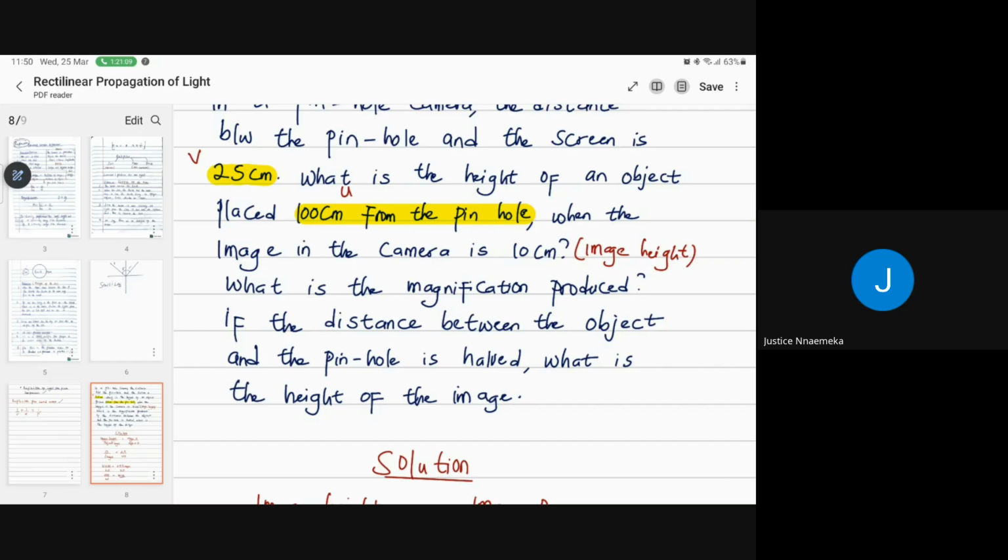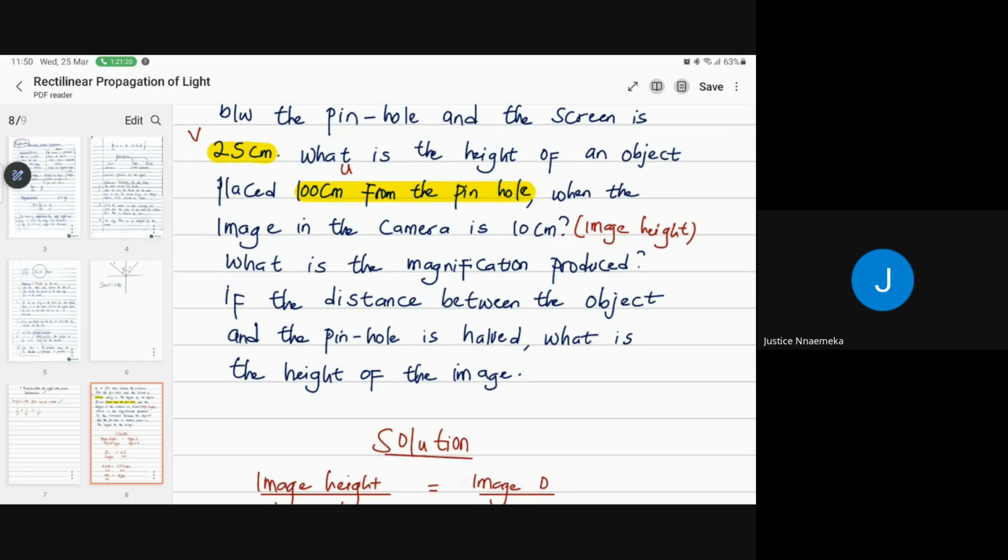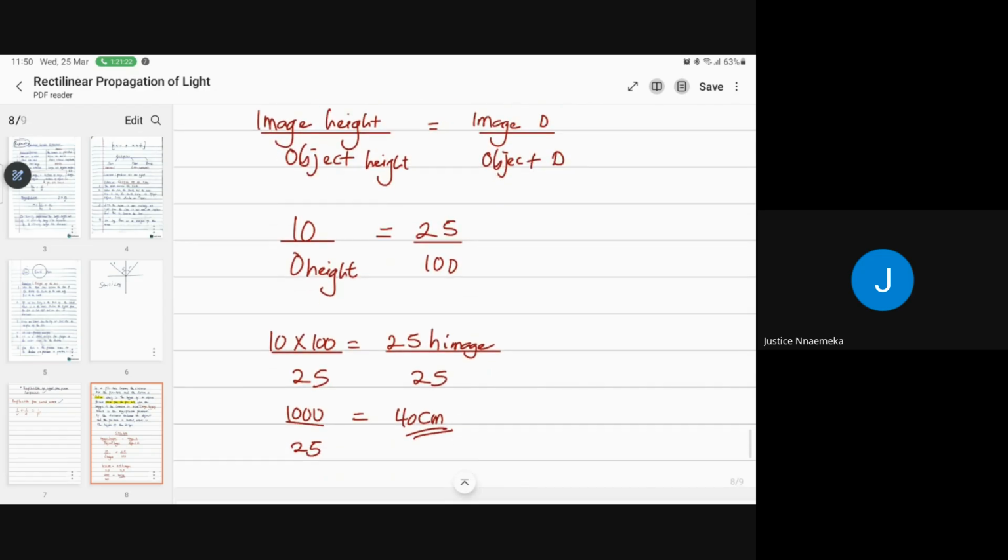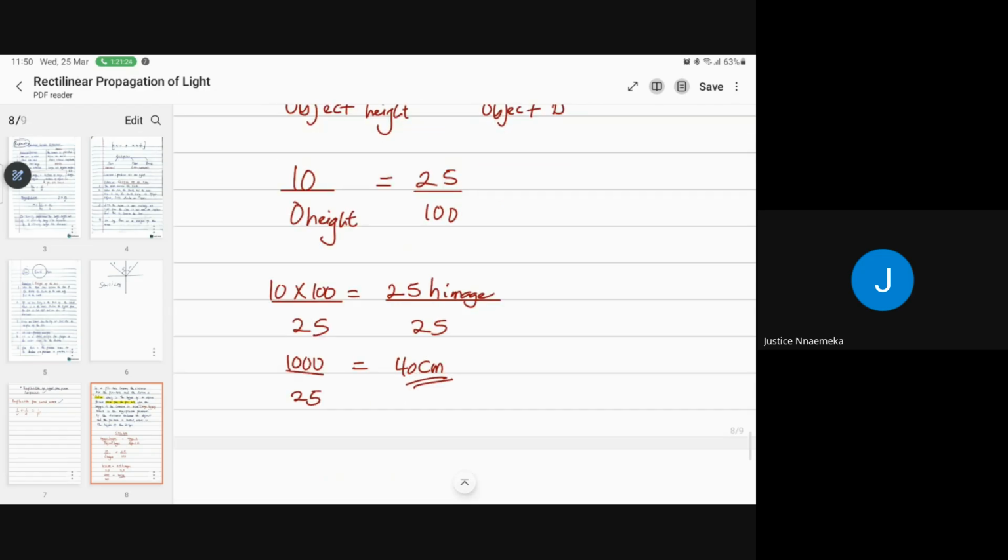The magnification is simply the object. You can use image height over object height, or the image distance over object distance. It should give you the same thing. So if you use any one, 12 over 100 is what? 4 into 5, yeah, 1 over 4, right? And 1 over 4 is what? 0.25. Okay.